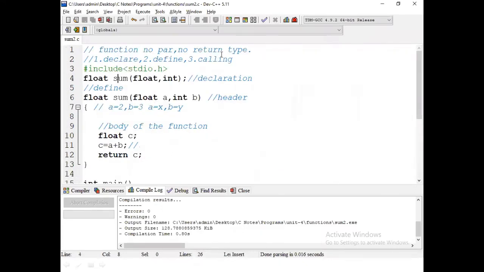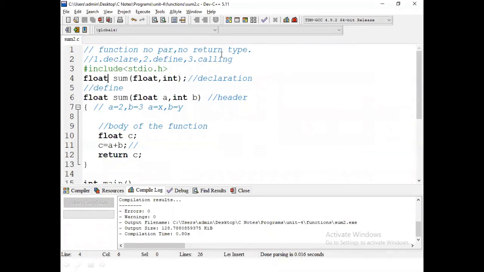How many passing parameters are there? Two parameters. Next, how many return types are there? Only one return. Every function always returns only one return type, and it will accept multiple formal parameters, 0 to multiple, and it is always fixed.